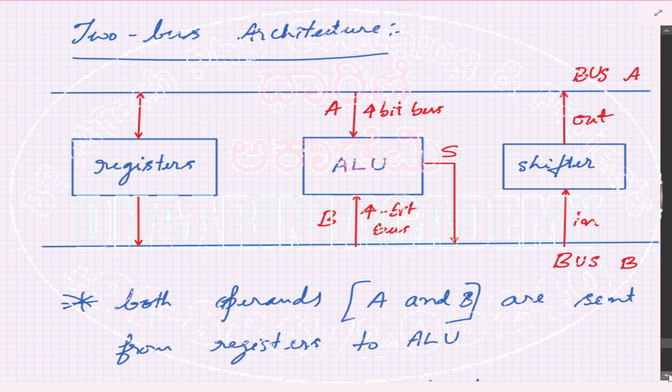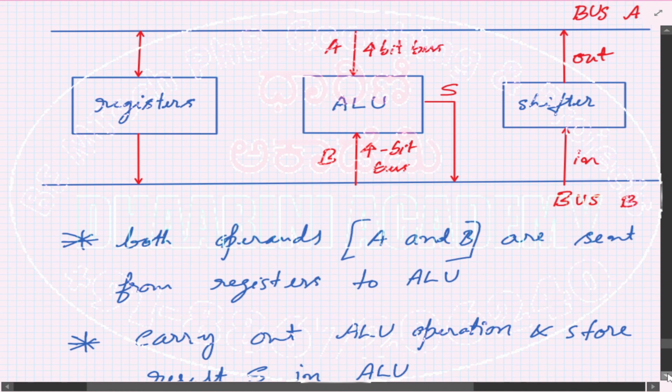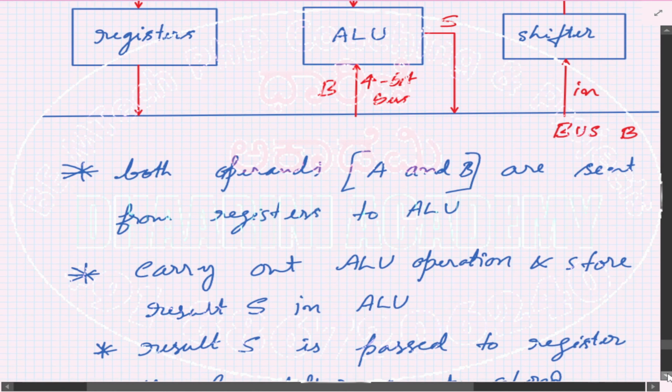Now you see that this is going to save a small amount of time compared to the one bus architecture. How is this done? It's straightforward. The registers are connected to both bus A and bus B, which means simultaneously you can read something on bus A and something on bus B. So both operands A and B are sent from the registers to the ALU. Register is connected to the ALU through bus A, and also using bus B. So both will carry the data simultaneously. You don't have to wait. You see that some amount of time has been saved compared to the previous method.